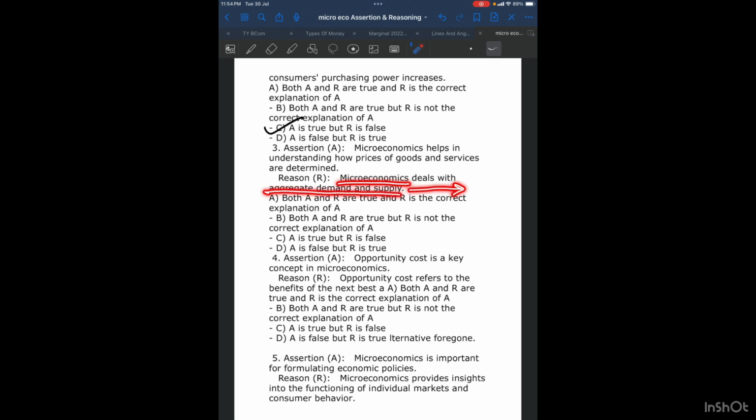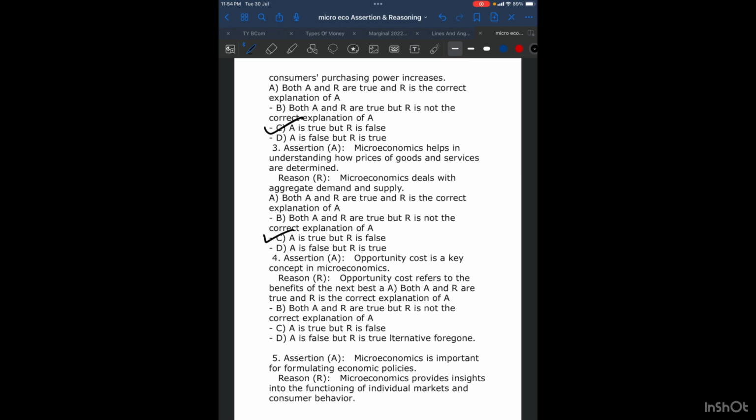These two do not go hand in hand. If it is microeconomics, it cannot be aggregate demand. And therefore, in the third question also, your answer will be option C. A is true, but R is false.